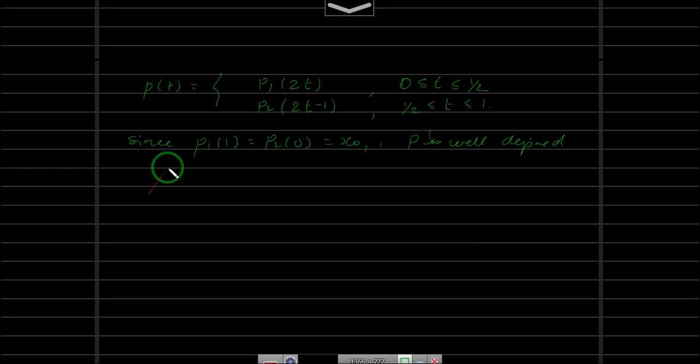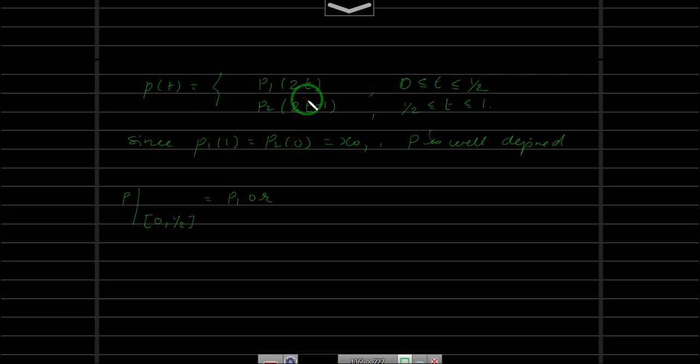Okay, let us take the restriction of p now. So p restricted to [0, half] will be equal to p1 composite r. Let me tell you what is r. r is nothing but 2t, so p1 of 2t.